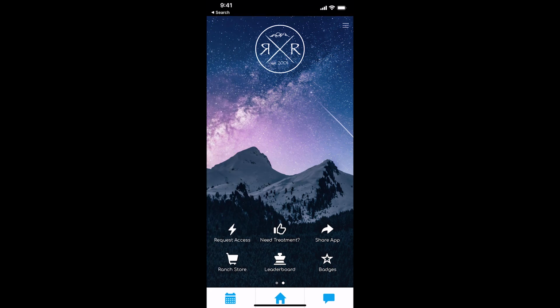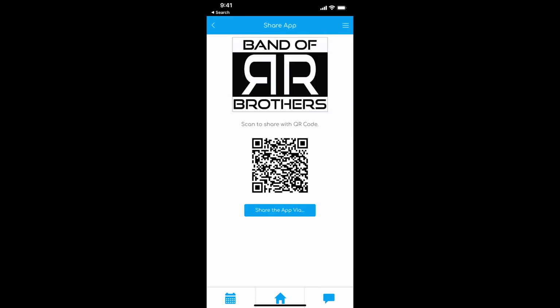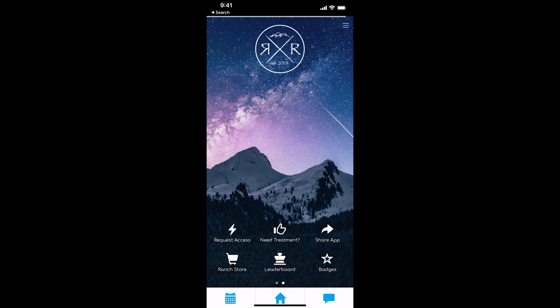So that's about it. If you ever want to share the app, feel free to. It's that top right button. Just have someone pull out their camera, kind of scan that. It'll pull up the app so they can download it. Like I mentioned in the beginning, there's different security levels for this app.